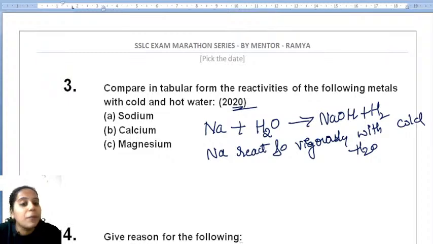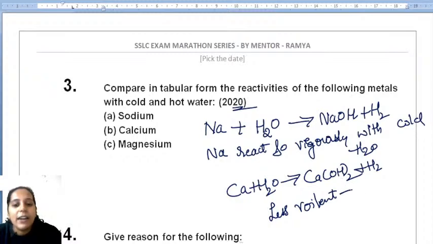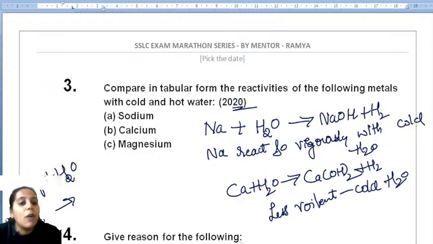Next, how does calcium react? Calcium, when it combines with water, forms calcium hydroxide and hydrogen gas is released, but it is less violent. Compared to sodium, it is less violent, and it also reacts with cold water. Next, we have magnesium. Magnesium did not react with cold water, so we made it react with hot water. Magnesium combined with water forms magnesium hydroxide and hydrogen gas is released.